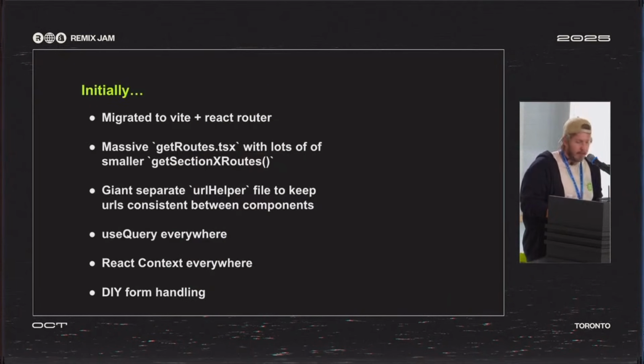The first thing we did was migrate to Vite and React Router. We had this giant file making up all the routes programmatically, and a bunch of separate files for the different sections in the admin, and a big separate helper file mapping URLs to other stuff, and it was just kind of chaos. We used query everywhere. We didn't have any loaders. We had React context all over the place, and it was my nightmare. And we had form handling different from every team. So it was just chaos.